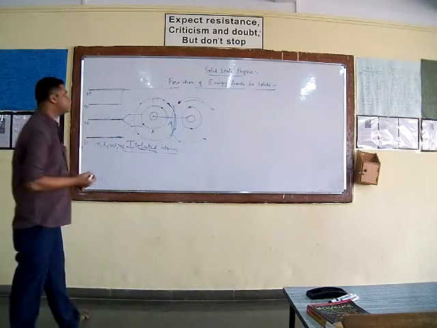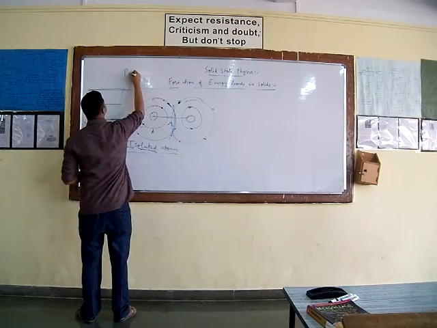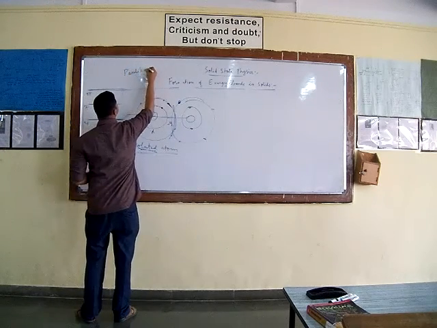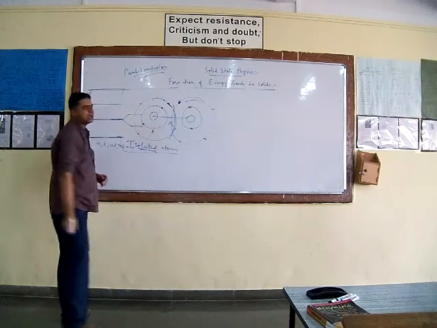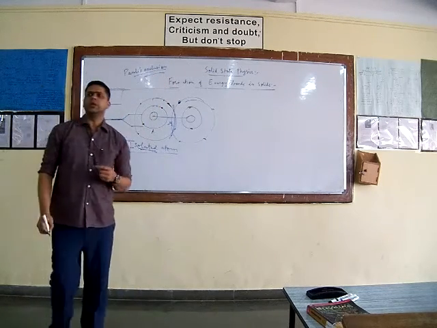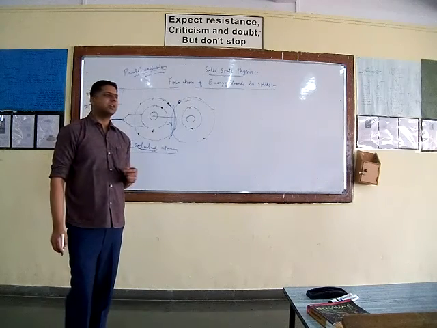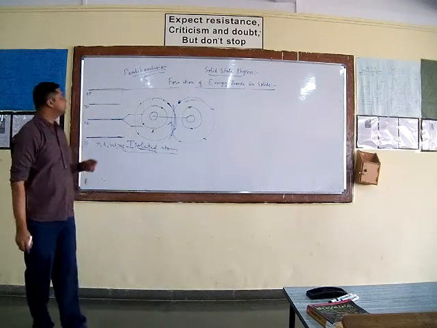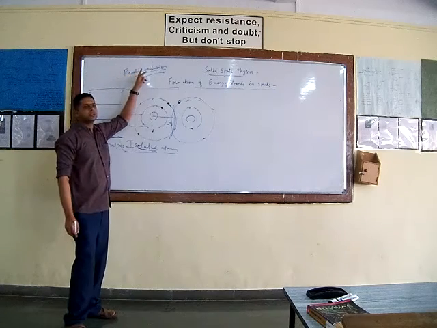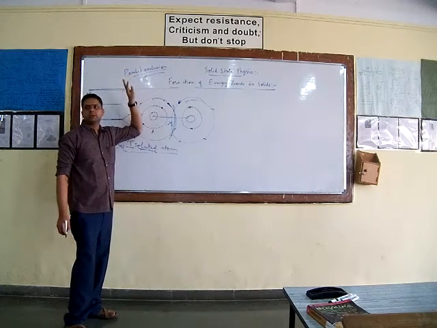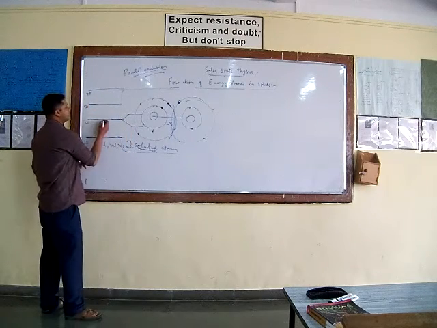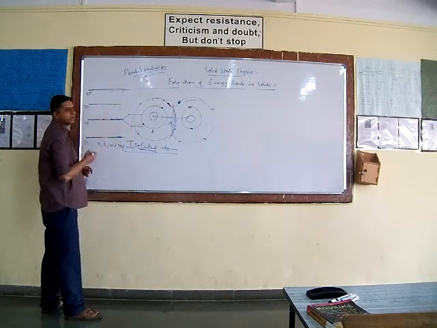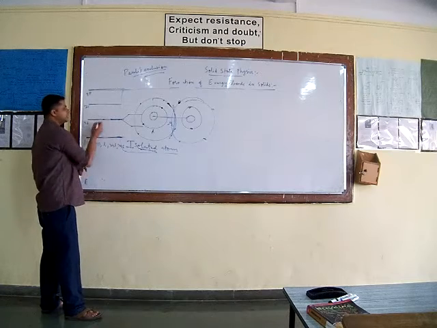Because there is one principle known as Pauli's exclusion principle, and this principle says that no two electrons can occupy the same energy state, or no two electrons can occupy the same set of 4 quantum numbers, that is n, l, ml and ms. So just imagine that there are two electrons present in this 2s state.